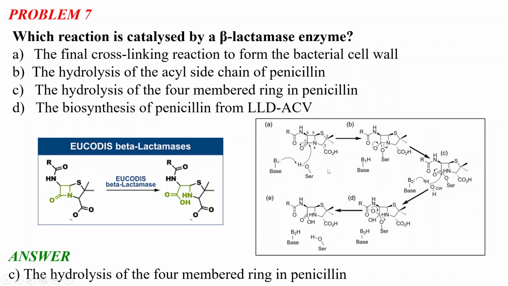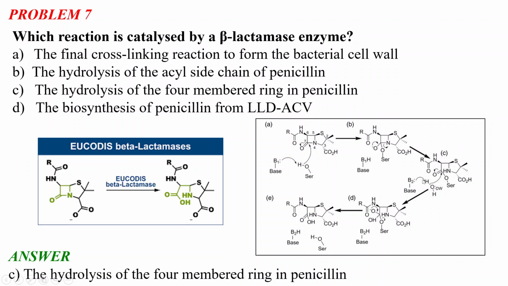So this is the mechanism of how this 4-member ring gets hydrolyzed. First we have a base here. This base deprotonates a nearby serine residue, and after the deprotonation we have an O minus on this serine side hydroxyl group, and this O minus will attack this carbonyl carbon here, and we will have O negative due to resonance, and we have a serine attached here. After that, this negative charge gets back here, and this carbon nitrogen bond gets broken.